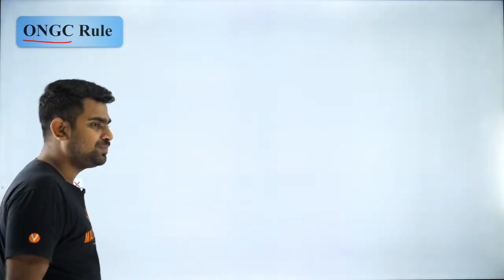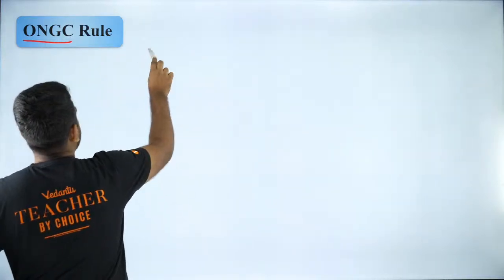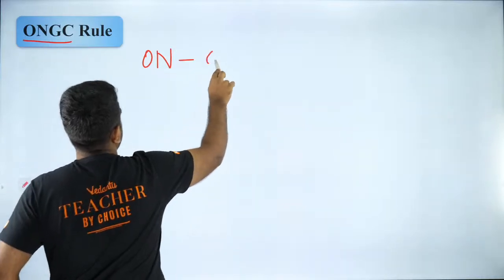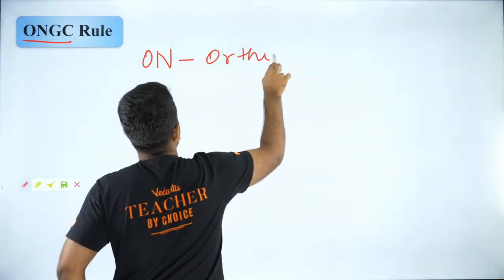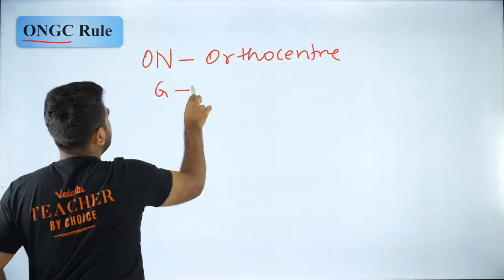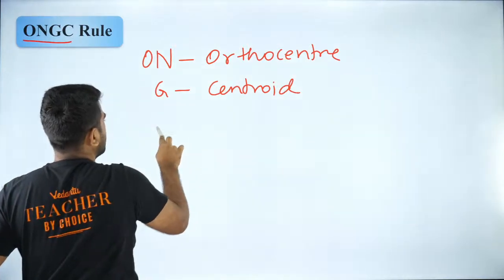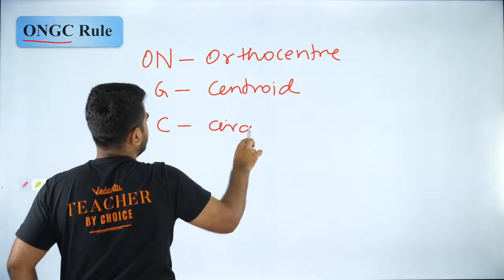Listen very carefully. ON stands for orthocenter. G stands for centroid. I hope you know that. And C naturally stands for circumcenter. Are you guys clear with it?